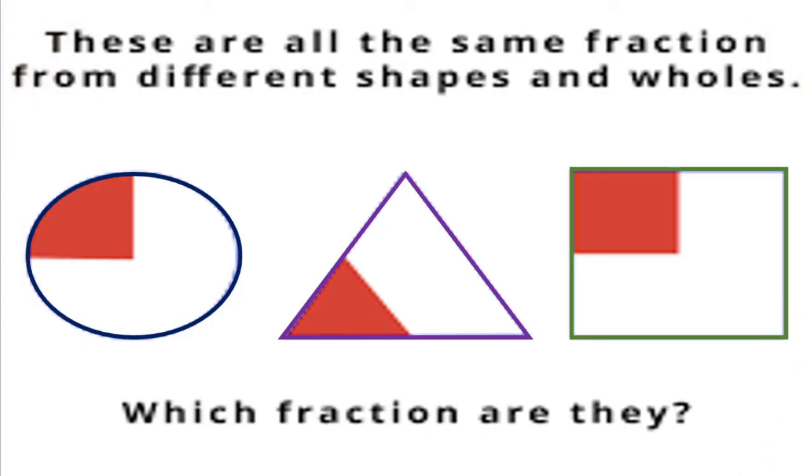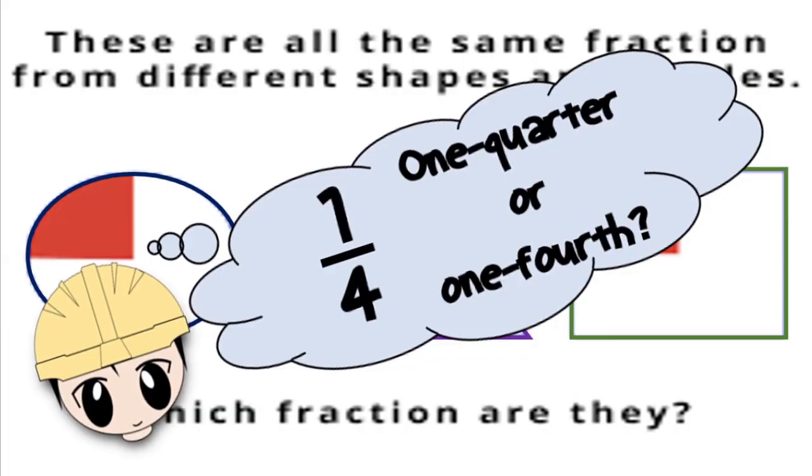See here, these are all the same fraction from different shapes. Which fraction are they? Please go through. Yes, now tell me. Which fraction? Is it half or is it quarter? Yes, very good. This is 1 quarter.